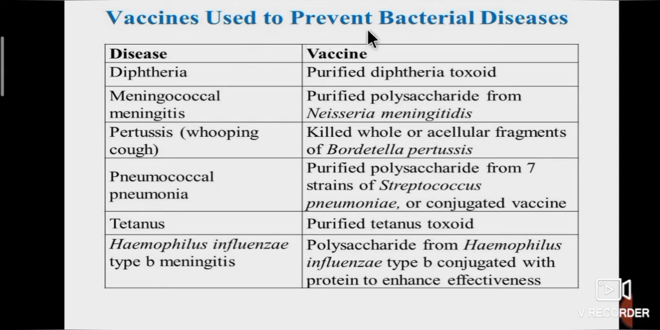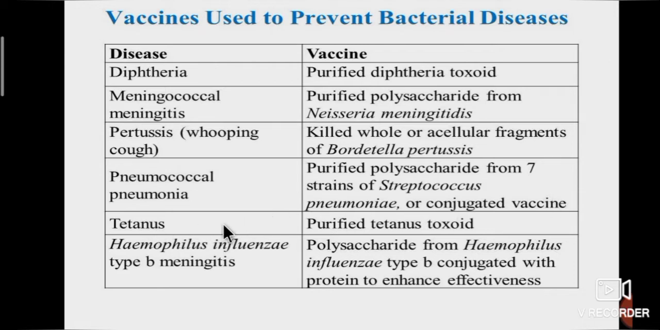Vaccines used to prevent bacterial diseases. For diphtheria disease, purified diphtheria toxoid vaccine is used. For meningococcal meningitis disease, purified polysaccharide from Neisseria meningitis vaccine is used. For pertussis disease, that is whooping cough, killed whole or acellular fragments of Bordetella pertussis vaccine is used. For pneumococcal pneumonia disease, purified polysaccharide from 7 strains of Streptococcus pneumoniae or conjugated vaccine is used.